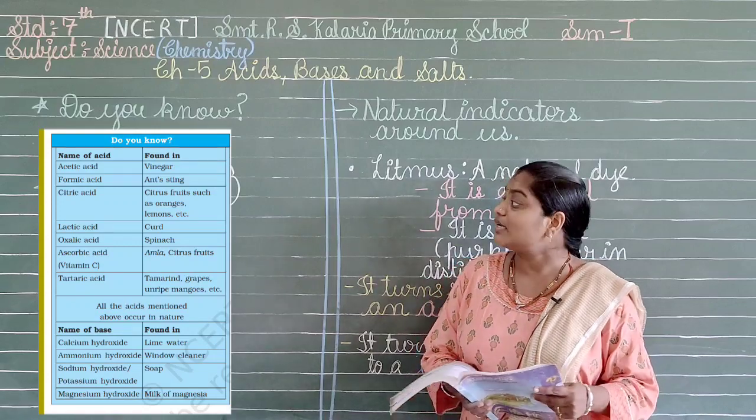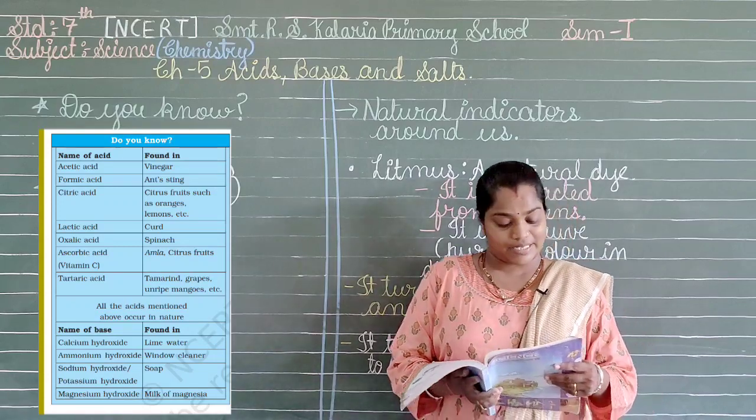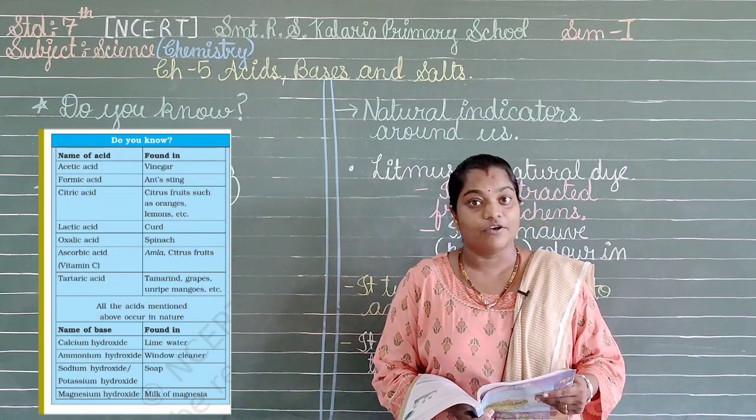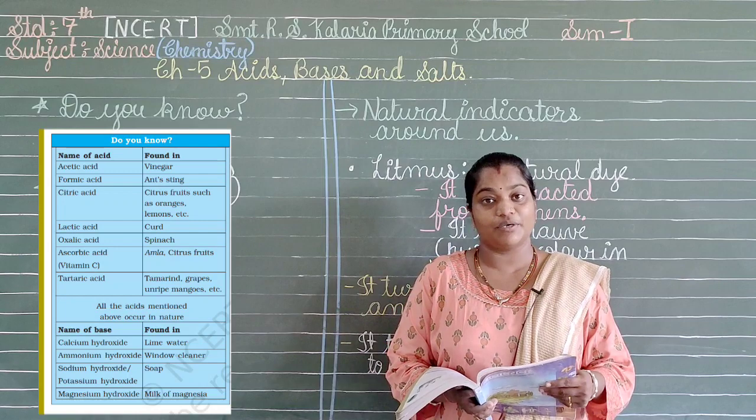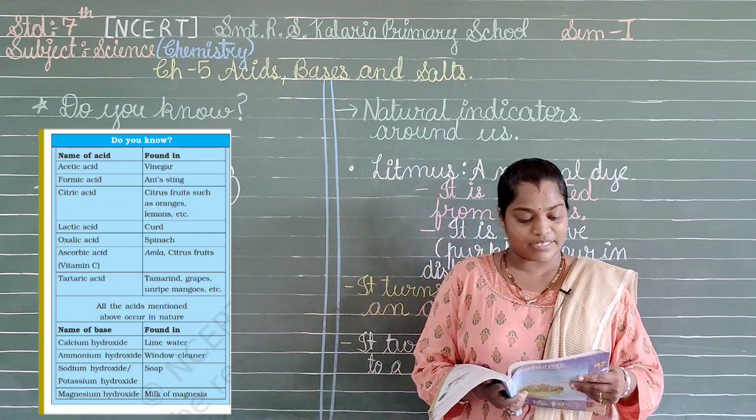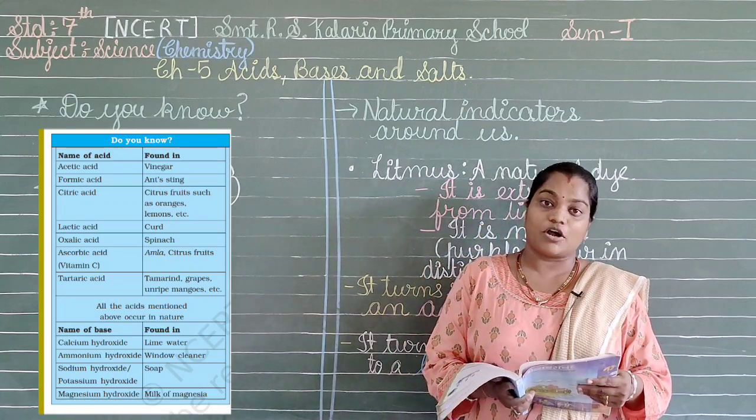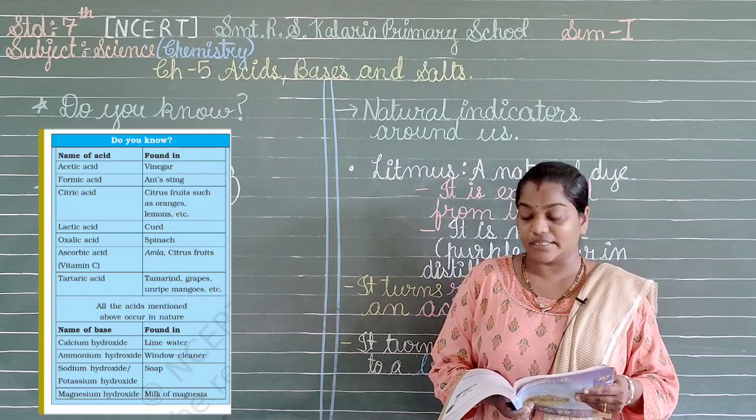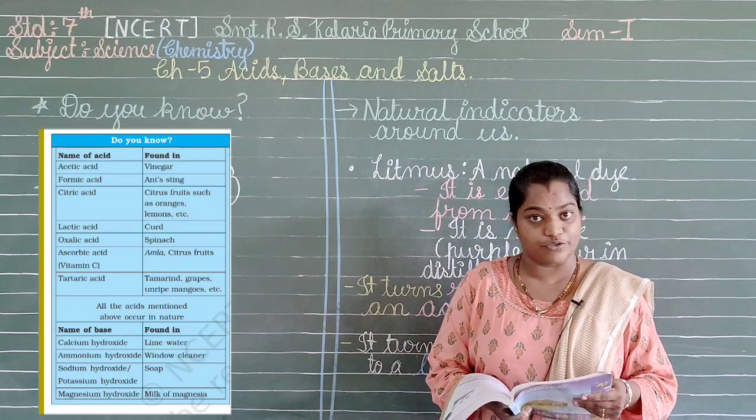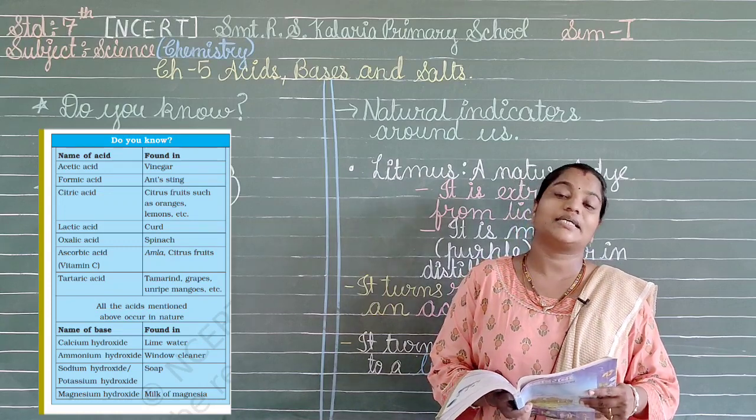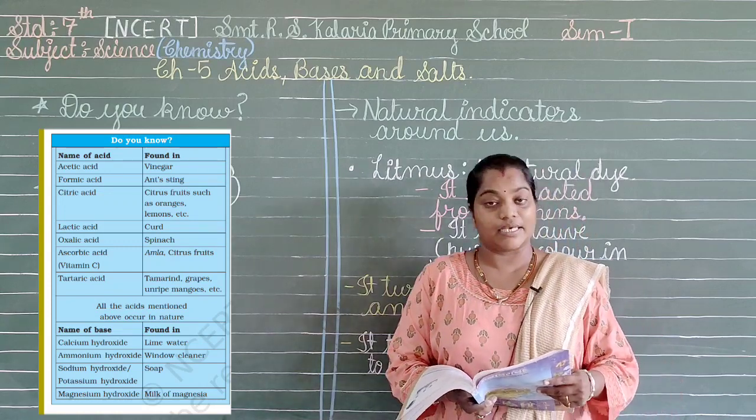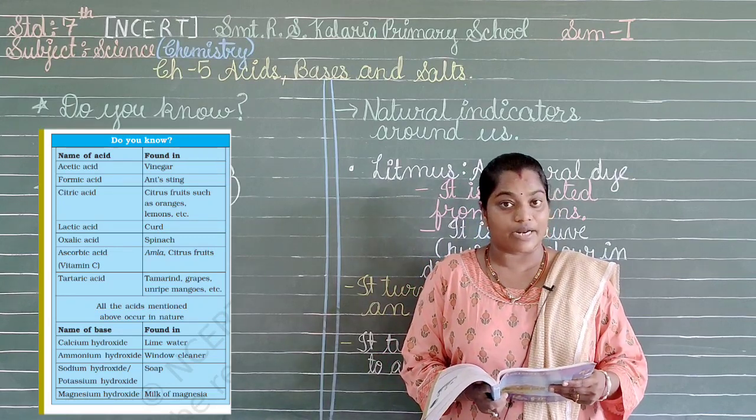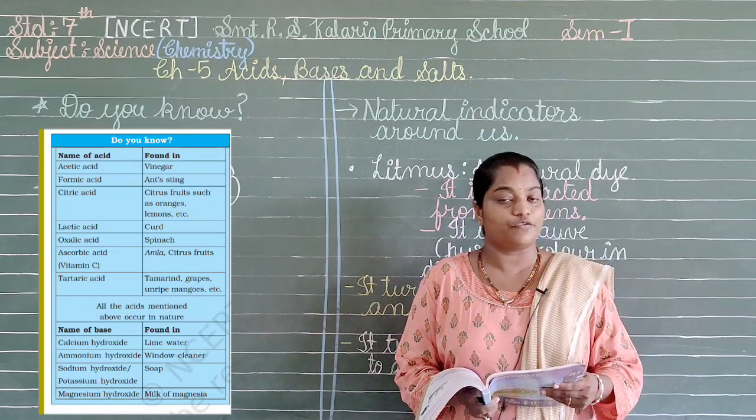The next one is oxalic acid. Oxalic acid is found in spinach, the green leafy vegetable, which gives us a lot of hemoglobin, isn't it? Next we have ascorbic acid, or vitamin C, we can say. It is present in amla and citrus fruits. Next we have tartaric acid. Tartaric acid is present in tamarind, grapes, unripe mangoes and so many other fruits.